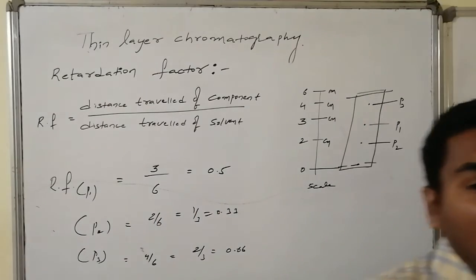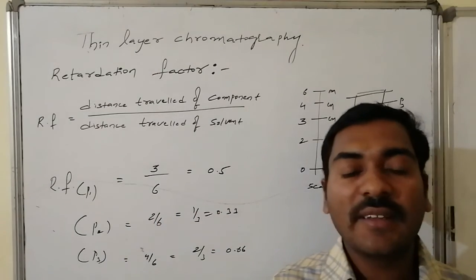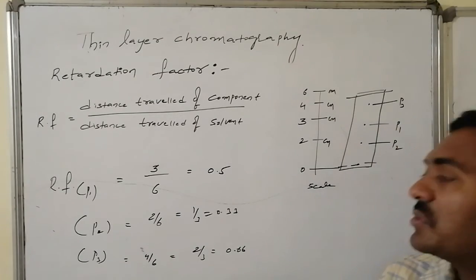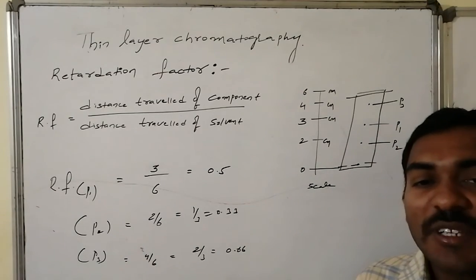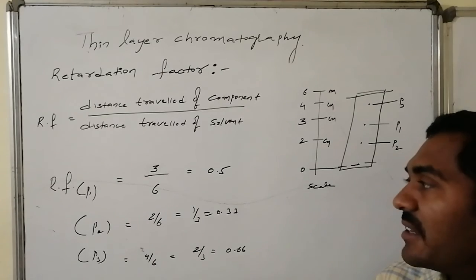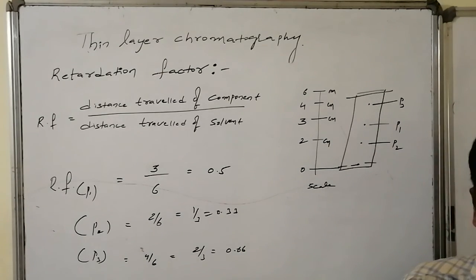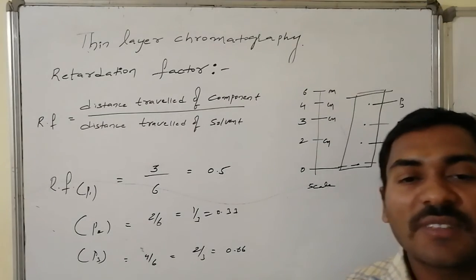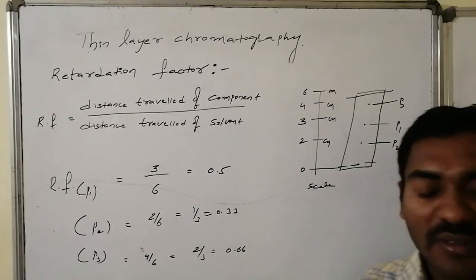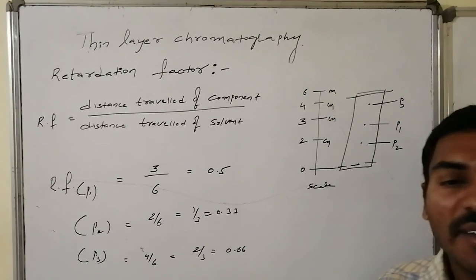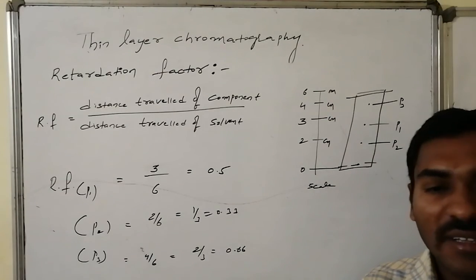The more retardation factor, the more desorption ability. More desorption ability implies it is easily dissolved from the stationary phase and moves to the maximum distance. It is mostly present along with the solvent, nearer to the solvent front. Whereas for the least retardation factor, desorption is relatively least and relative adsorption is maximum. It doesn't move along with the solvent as the others do.